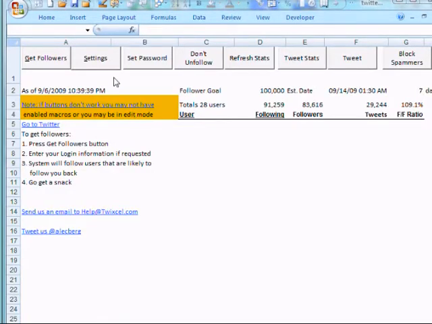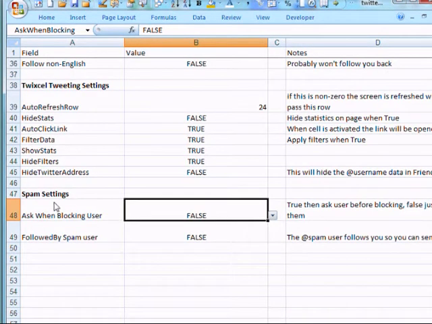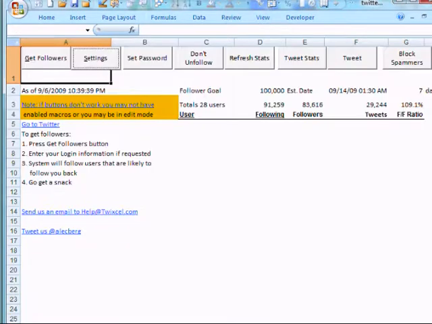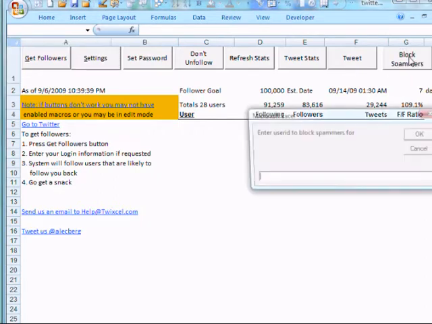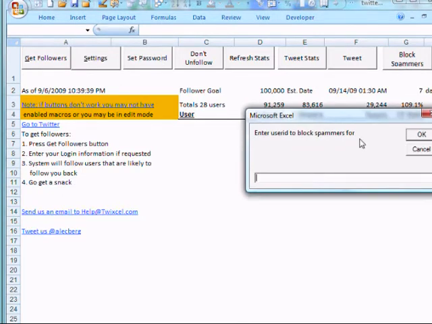Now I can go to the Settings tab by clicking the Settings button, and one of the settings here is Ask when blocking user. Right now it's set to false, so we're going to set that to true. And we'll go back to the follower management, and we'll go through the block spammers again. This time it's going to ask me with a yes or no question and show me the tweet of whether I want to block the spammer.